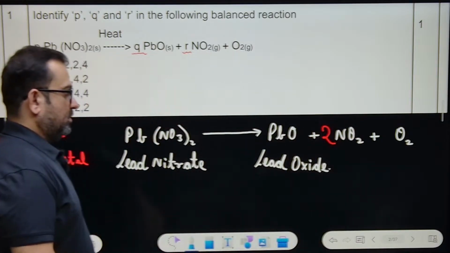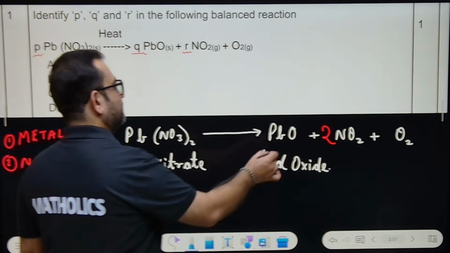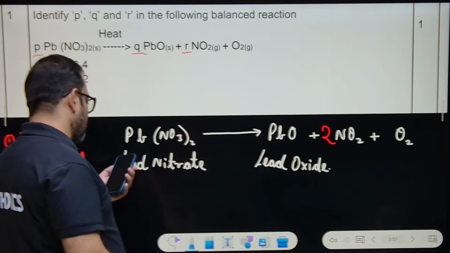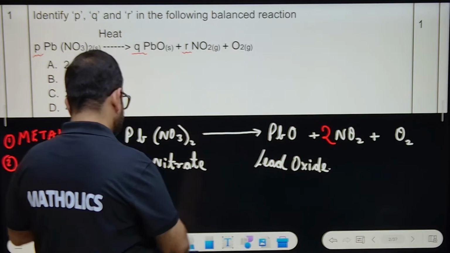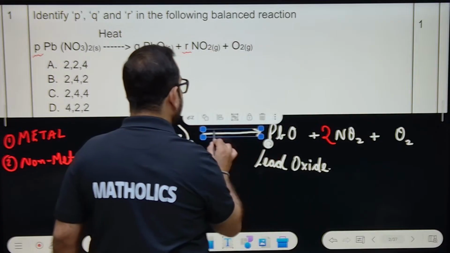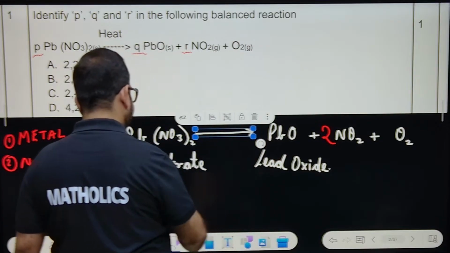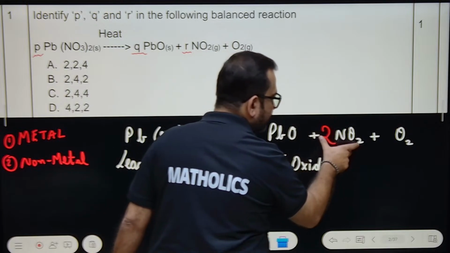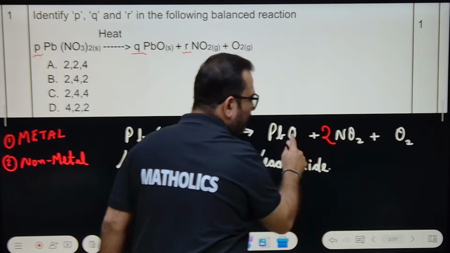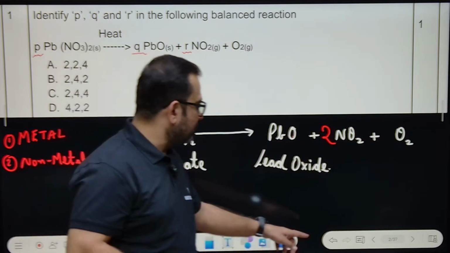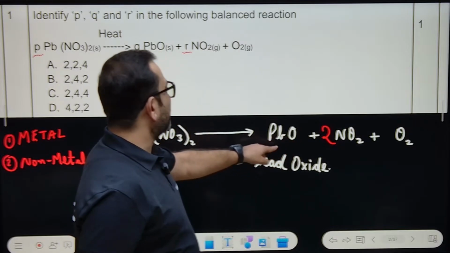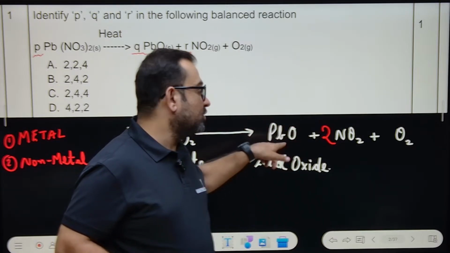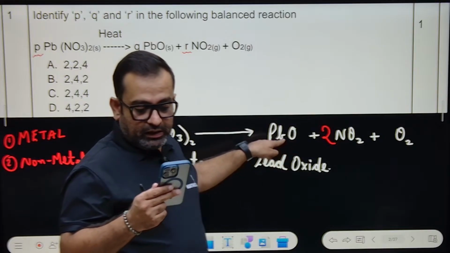Clear? Once you have balanced nitrogen with two, now count the number of oxygen atoms. See, oxygen here is 6. Here it is 2 into 2, that is 4, and 4 and 2 make 6. One oxygen is extra. You cannot ignore this one oxygen, right?